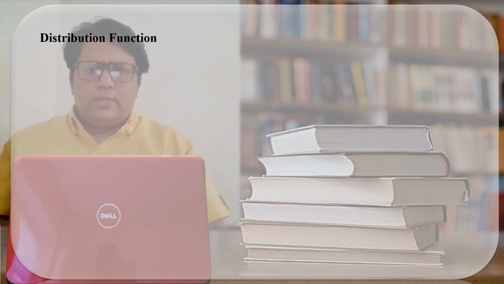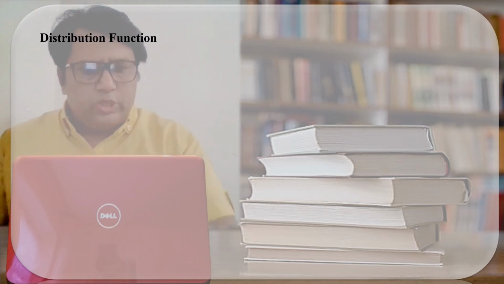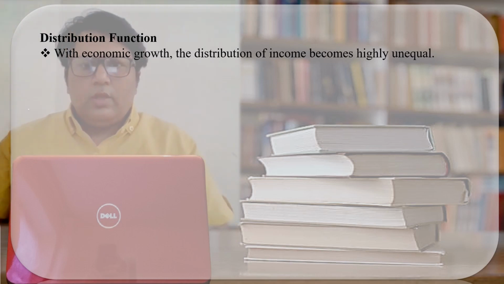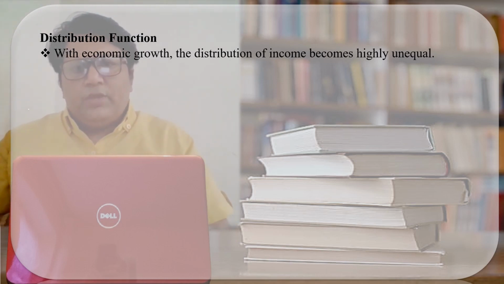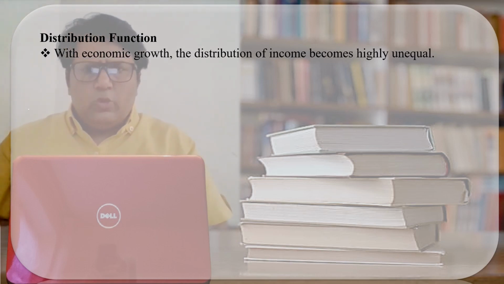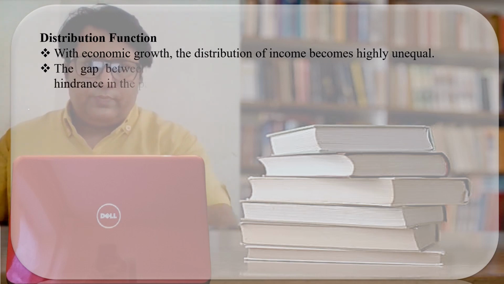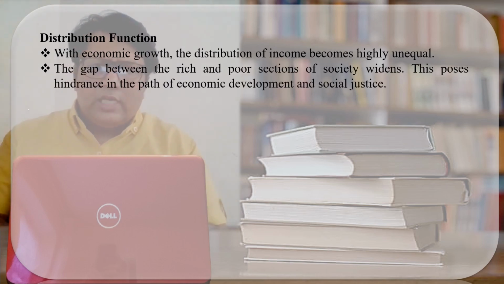Now let us discuss the distribution function. Always remember, with economic growth, we know that as the economy grows, the distribution of income becomes unequal, and the gap between the rich and the poor starts increasing, or we can say the gap between the rich and the poor starts widening.